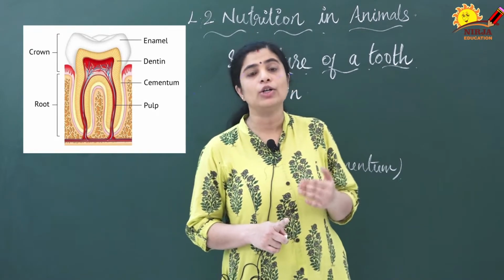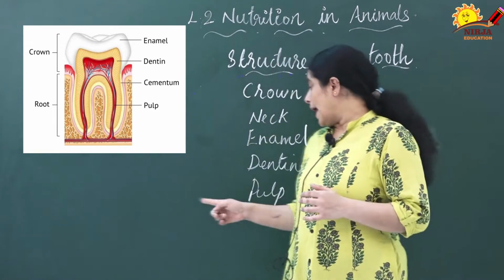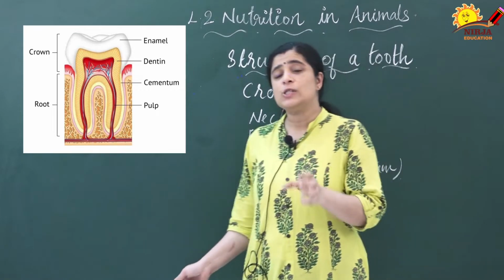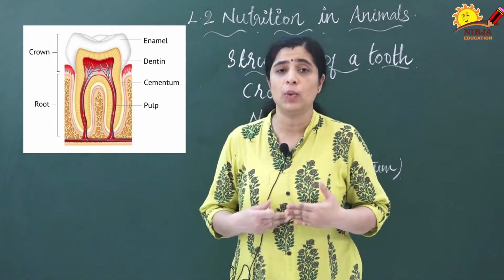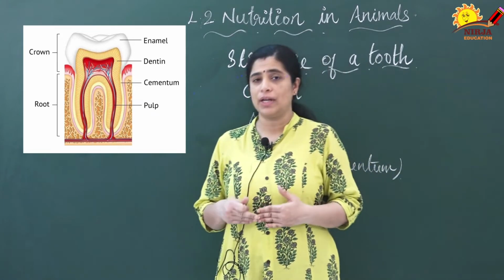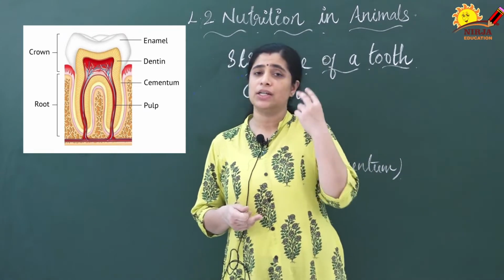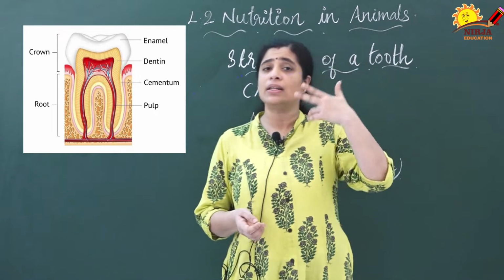The center part of a tooth is known as pulp. In this pulp cavity you can see a large number of blood vessels. I will explain once more. The tooth is divided into two parts, the crown and the root.